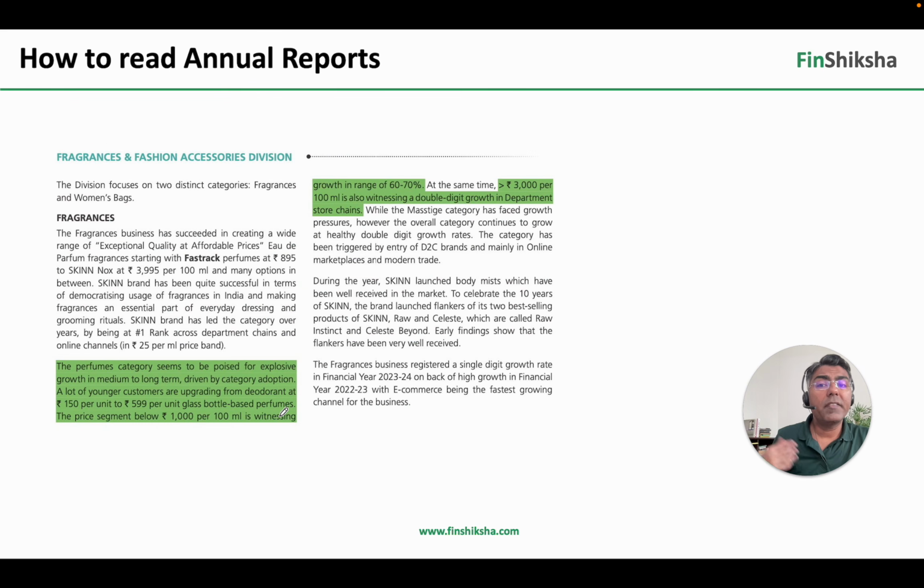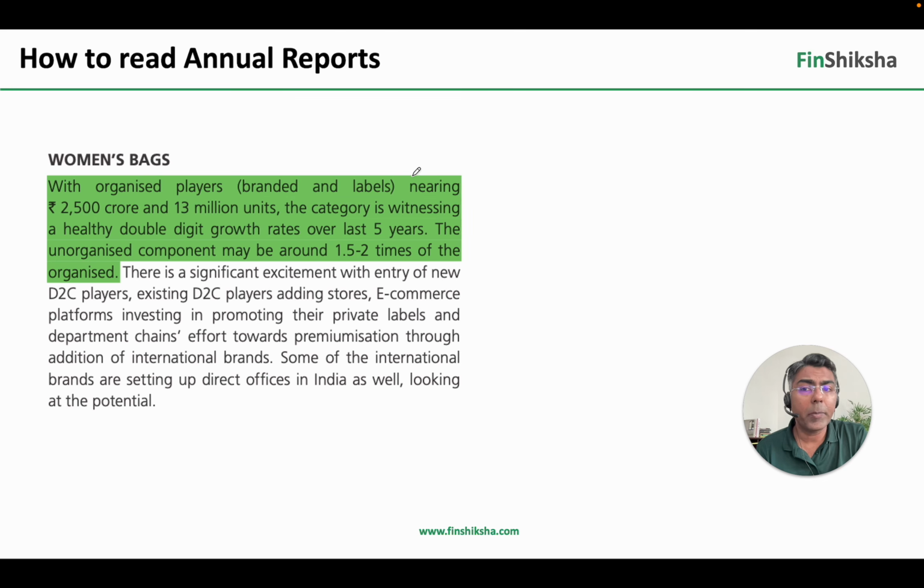Then fragrances and fashion accessories give an interesting insight about the segment. A lot of younger customers who were initially buying deodorants at 150 per unit are now migrating to perfumes at 599 per unit, right? The growth in the segment below 1000 per 100 ml is about 60 to 70%, and for greater than rupees 3000 per 100 ml also, there is double digit growth. So there's massive growth going on in the fragrances segment, and that's what Titan is playing on.